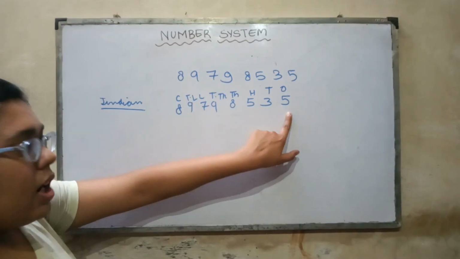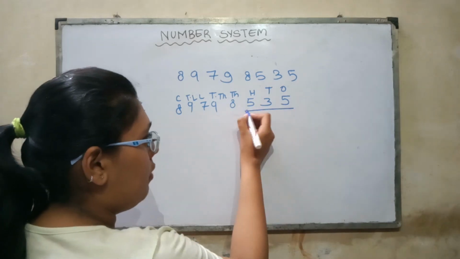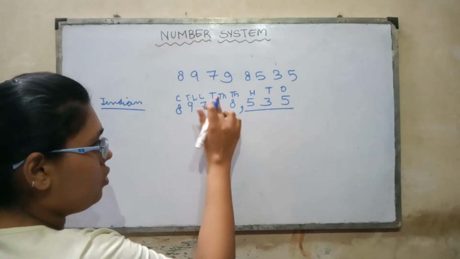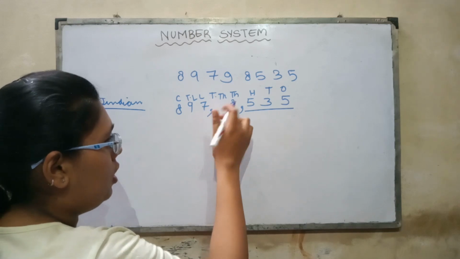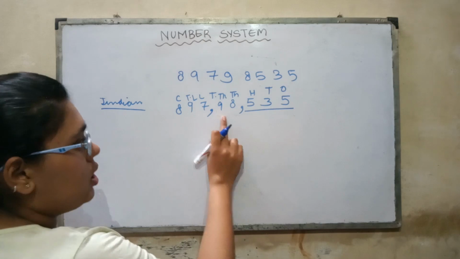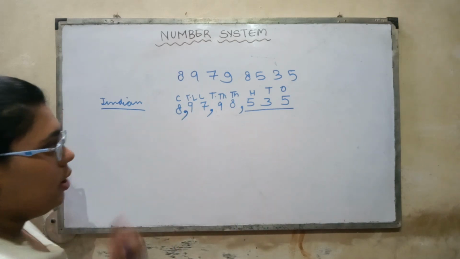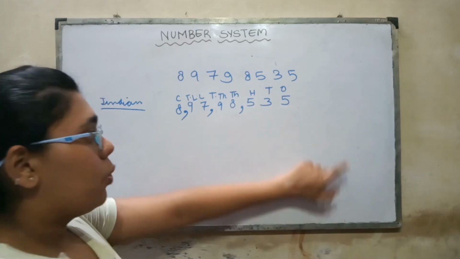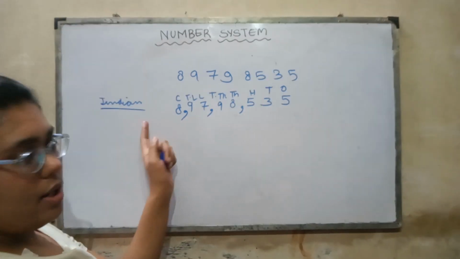Okay. Now start from extreme right. The first comma will be after this section, then after the 1000 section. Okay. After this, then here. So this is how you will write your number in the numeral form using the commas.